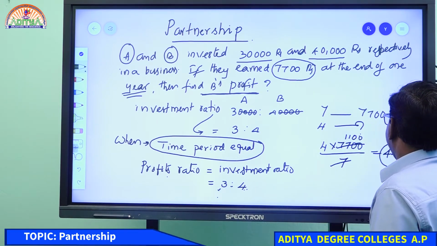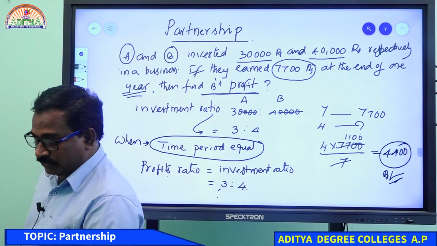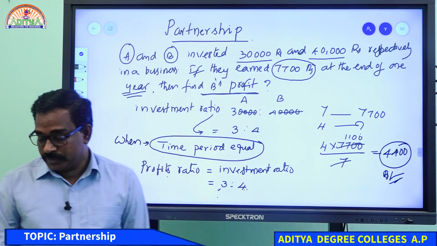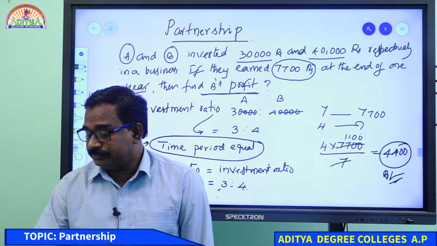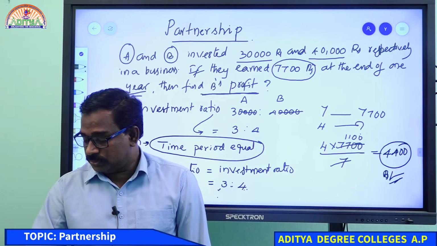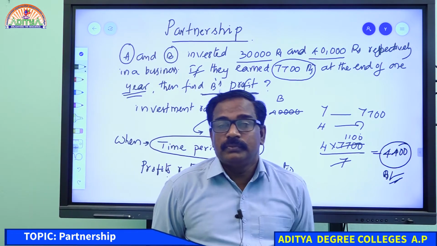Somebody has already written the answer, very good. 44,000 rupees. B's profit is 44,000 rupees. Very good.